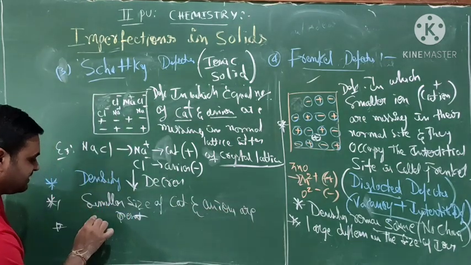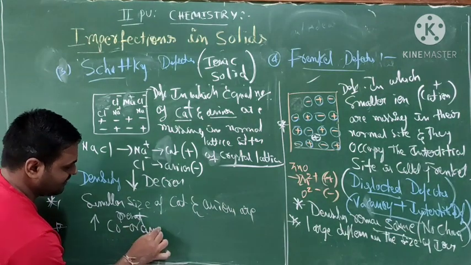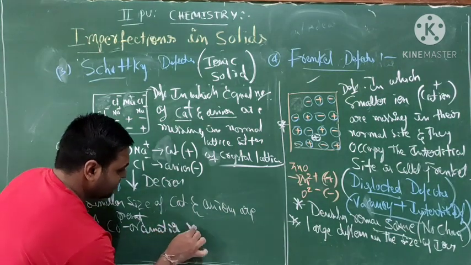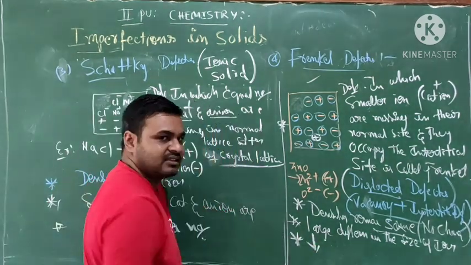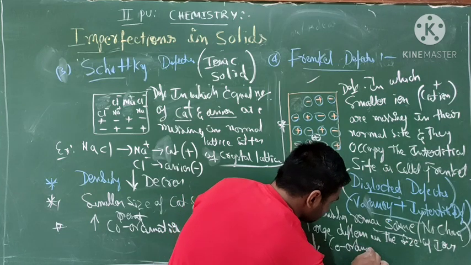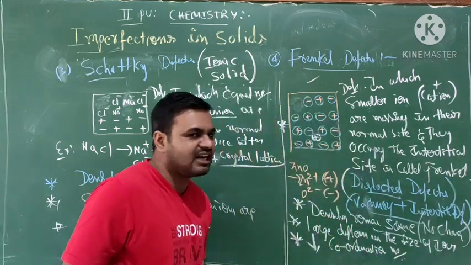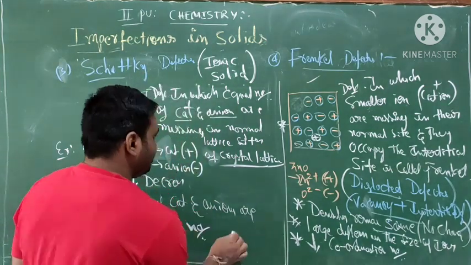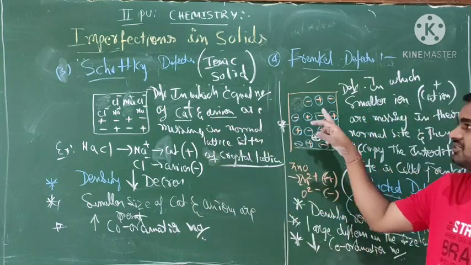In the presence of similar-sized cations and anions, there is a high coordination number. Here it is a low coordination number. Coordination number means the nearest neighboring atoms. This is a very important difference, and also the definition and the difference.